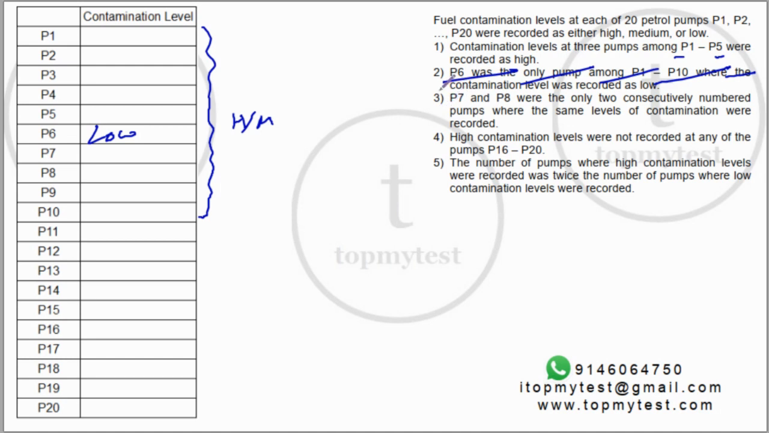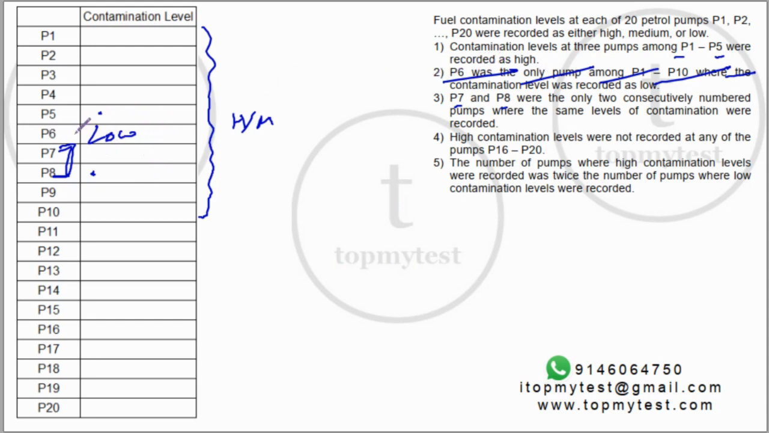Now, the third statement says P7 and P8 were the only 2 consecutively numbered pumps where the same levels of contamination were recorded. So these two have the same levels of contamination. Both of them can be high, both of them can be medium, right? But except for these two, no 2 consecutively numbered pumps will have the same level of contamination, which means P5 cannot be low. P7 also cannot be low because it will violate 2 conditions. Because if P7 is low, P8 will also be low, in which case 3 consecutive pumps will have the same one. The second violation will be this one.